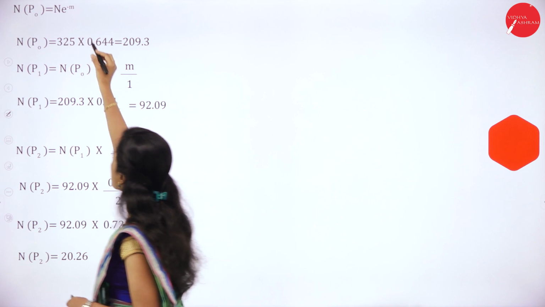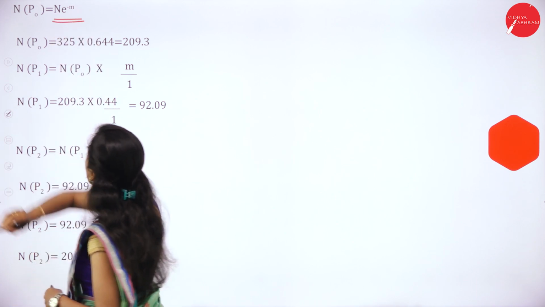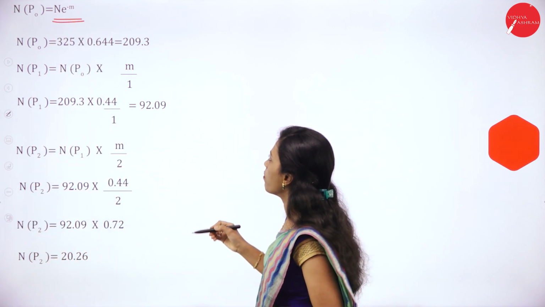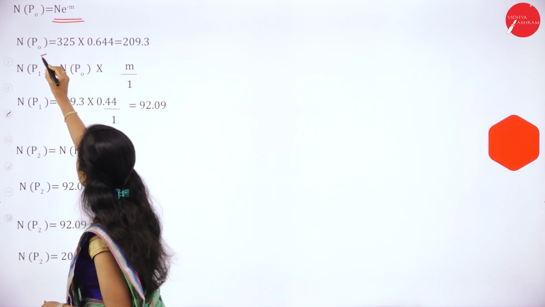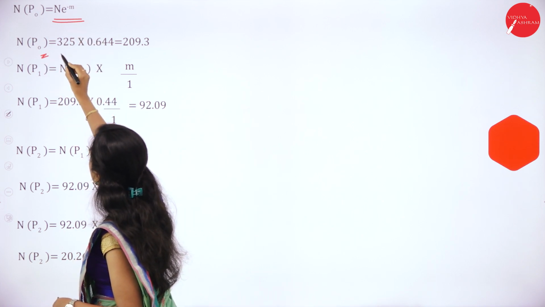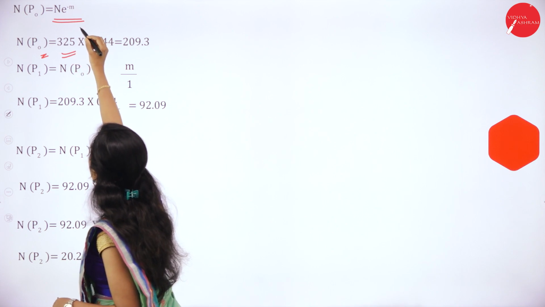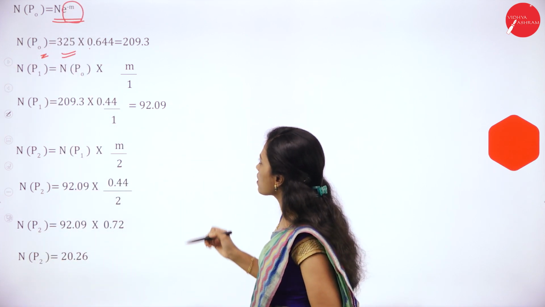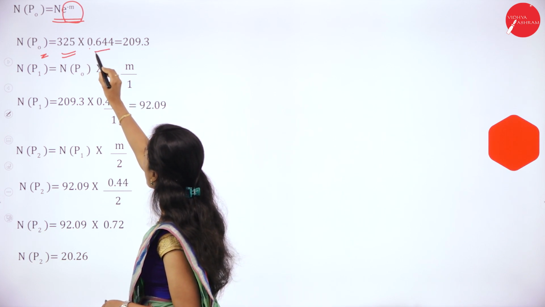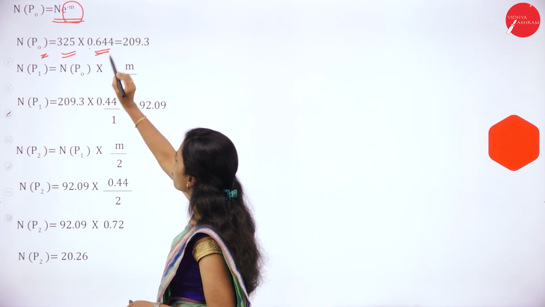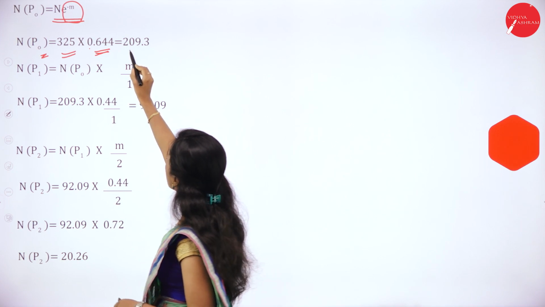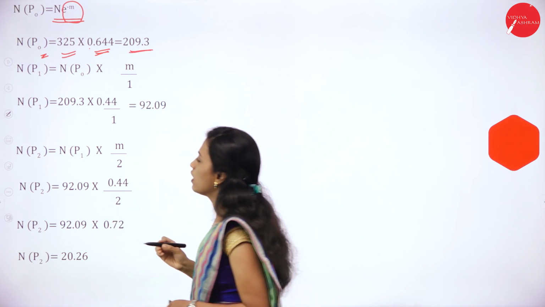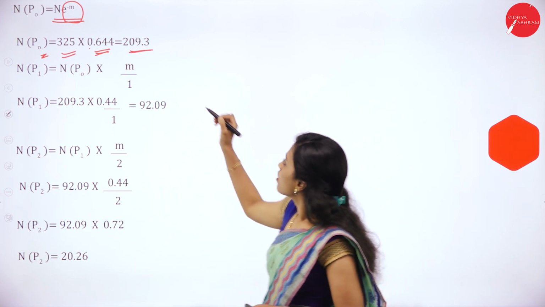Now n of P0 is equal to n into e to the power of minus m. So n of P0 is equal to n, 325, into 0.644, which they have given in the problem. It is equal to 209.3.